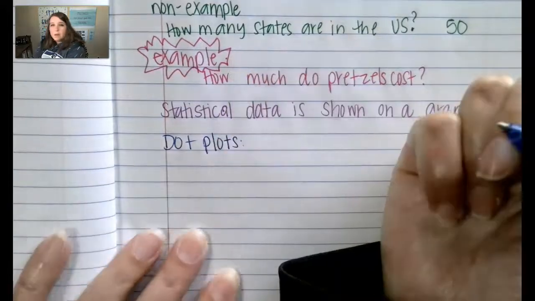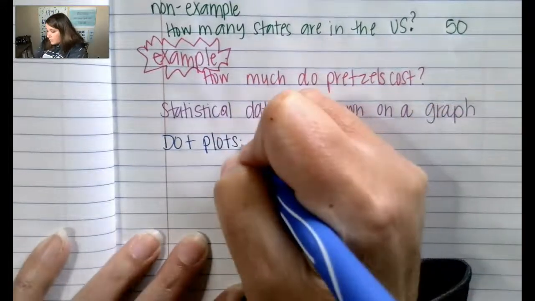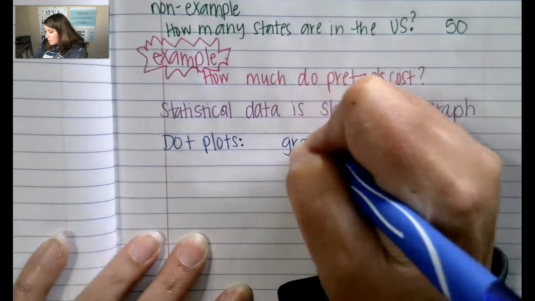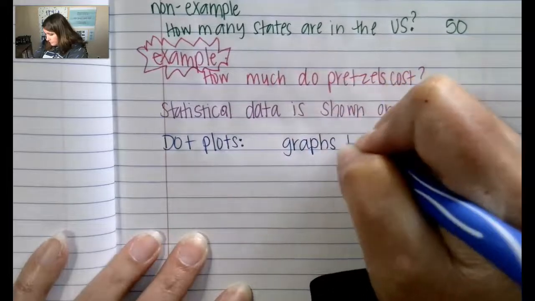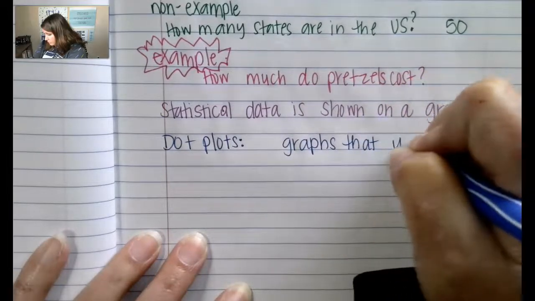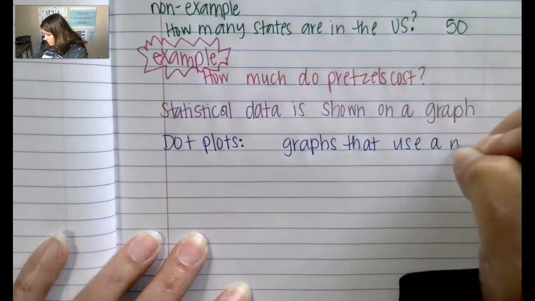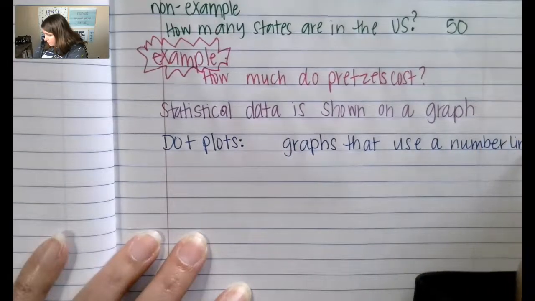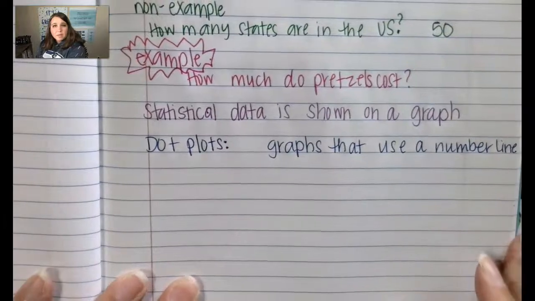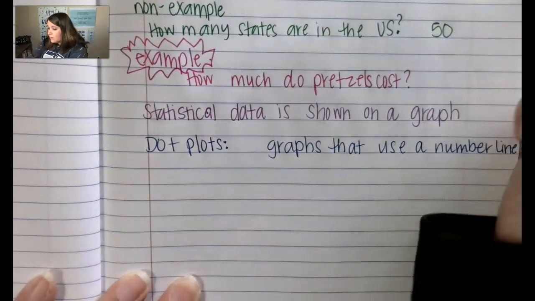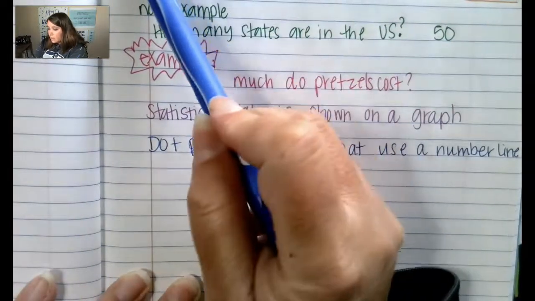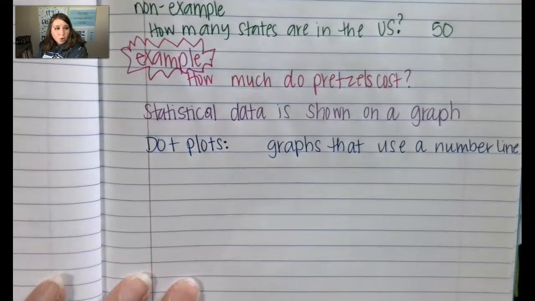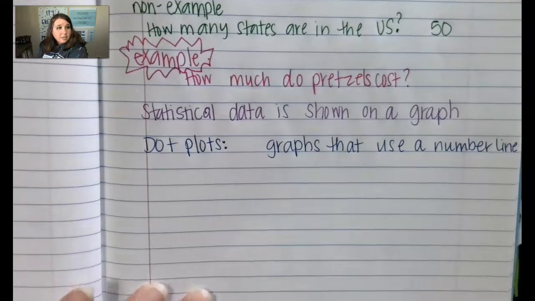Okay, so dot plots are just graphs that use a number line. Okay, and then from there we can go back and we can analyze, organize, and interpret what the graph is showing.